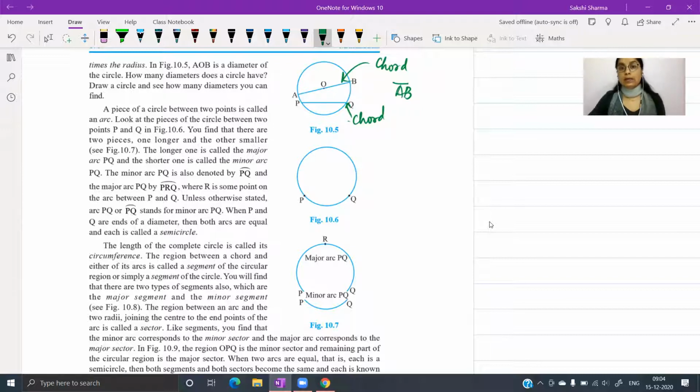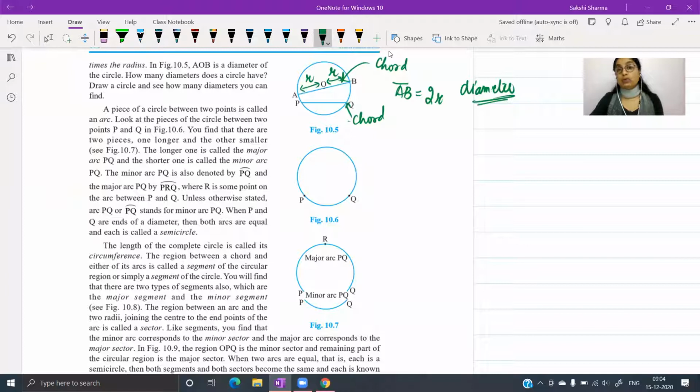AB is a chord, but it is a special chord which passes through the center, and it will be the longest chord. It is also called the diameter of the circle. Diameter is actually made up of two radii pointing in opposite directions, forming an angle of 180 degrees. So in this case, as you can see, OA is the radius, OB is the radius. So AB is actually twice the radius.